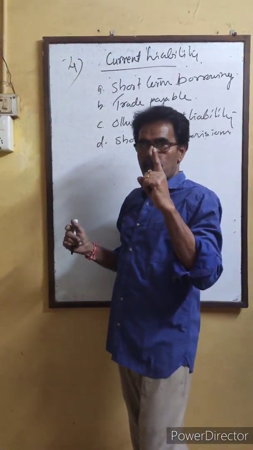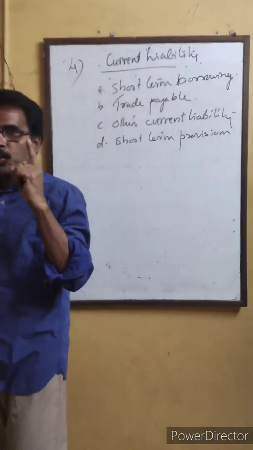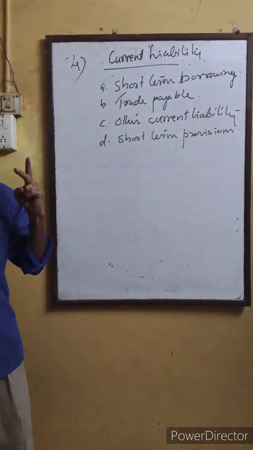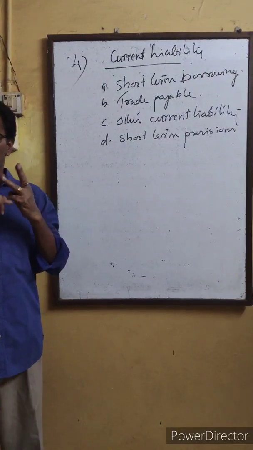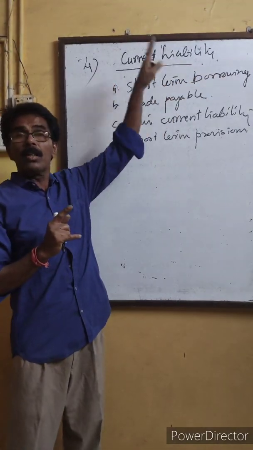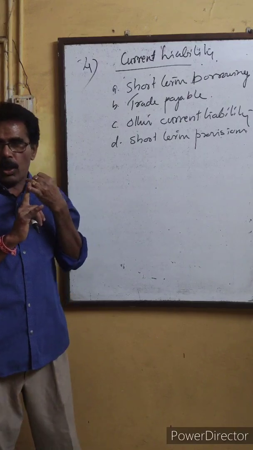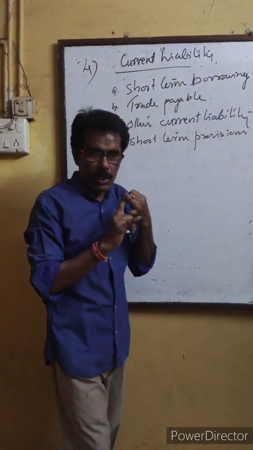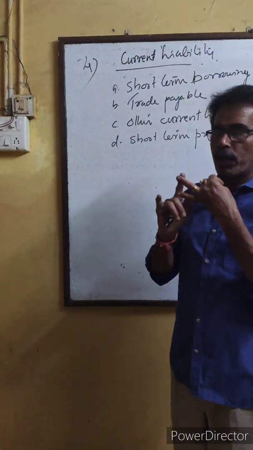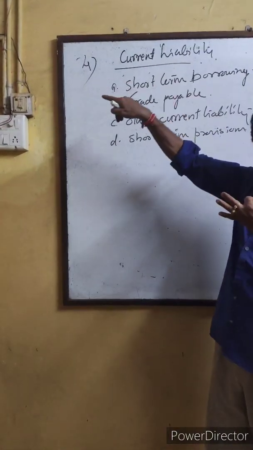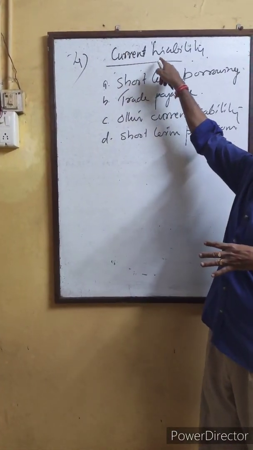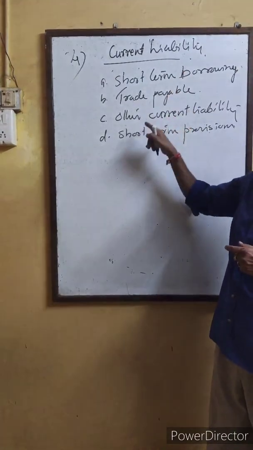The first is shareholders' fund, the second is share application money pending allotment, the third is non-current liability, and the fourth is current liability. All these are main headings.